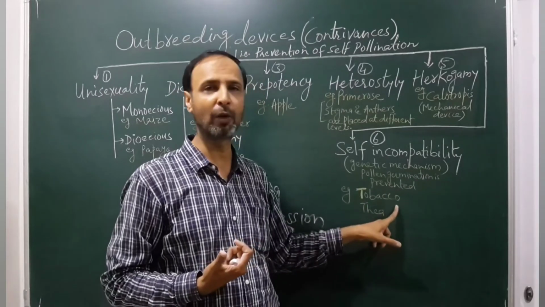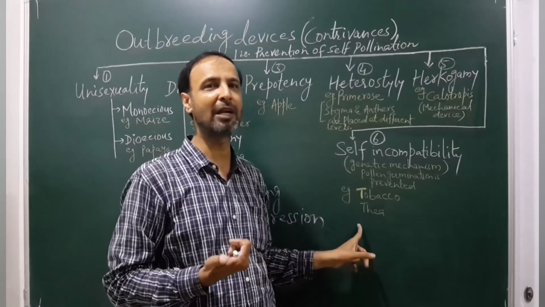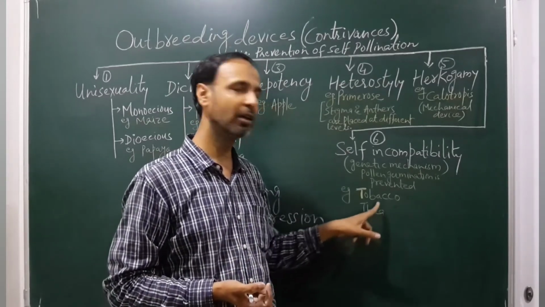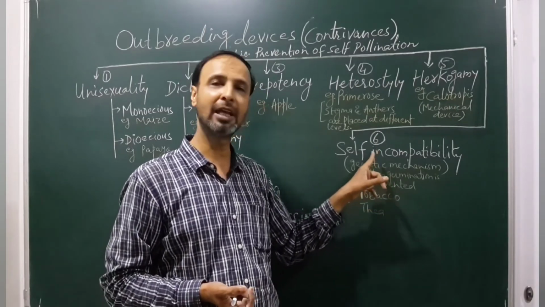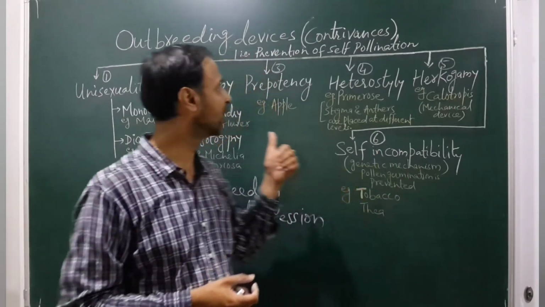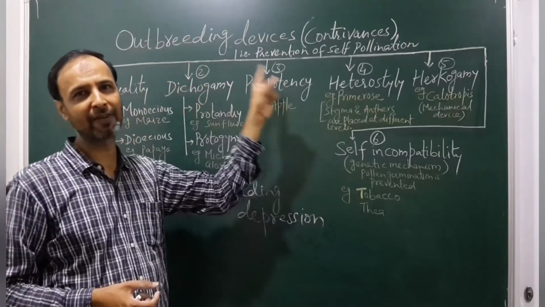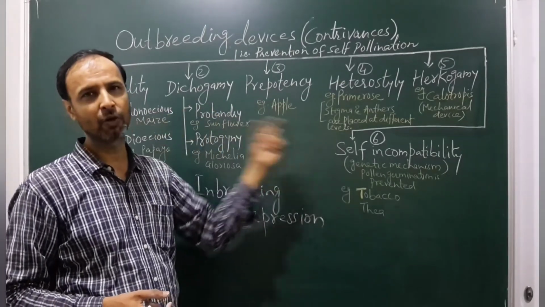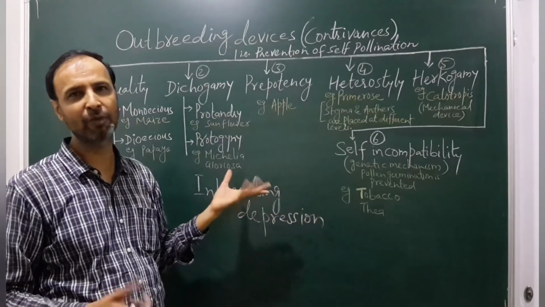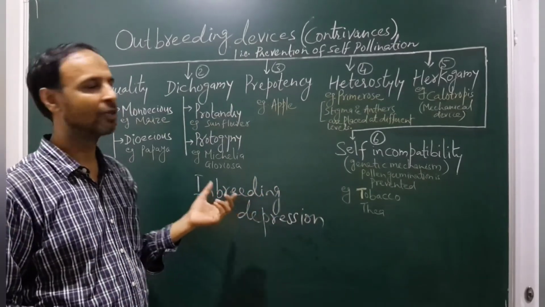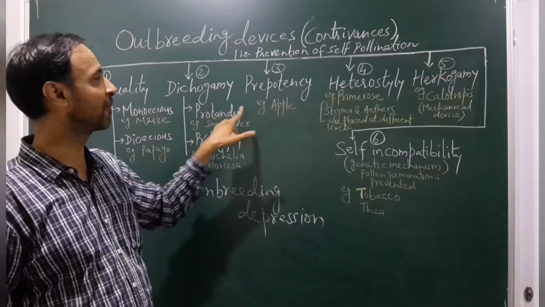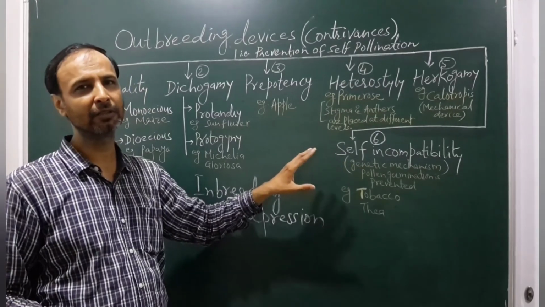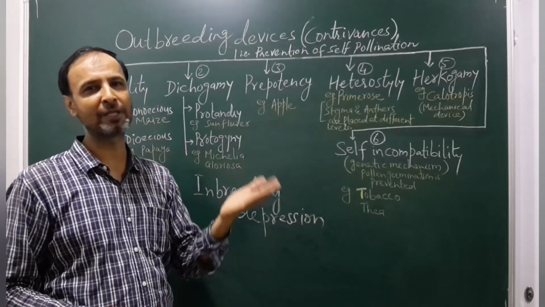The best examples are tobacco and Thea, the tea plant. These are examples of self-incompatibility. So what we have learned here are the outbreeding devices. For MCQ purposes these examples are important, and even a 2-mark or 3-mark question may ask you to describe any one of the devices with an example. So: unisexuality, dichogamy, prepotency, heterostyly, herkogamy, and self-incompatibility. Now, the next topic will be pollen-pistil interaction. Thank you.